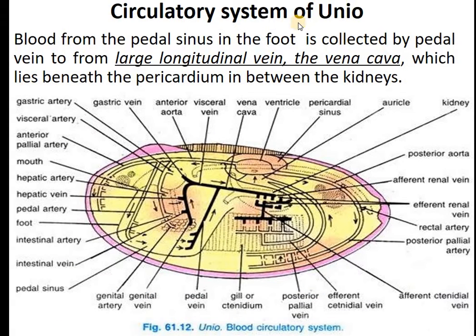Blood from the pedal sinus in the foot is collected by the pedal vein to form a large longitudinal vein, the vena cava, which lies beneath the pericardium in between the kidneys. So this is what we call the pedal vein. So this forms a large longitudinal vein. The vena cava lies beneath the pericardium. So this is the pericardium, below this pericardium, and between the kidneys. So this is the large longitudinal vein.